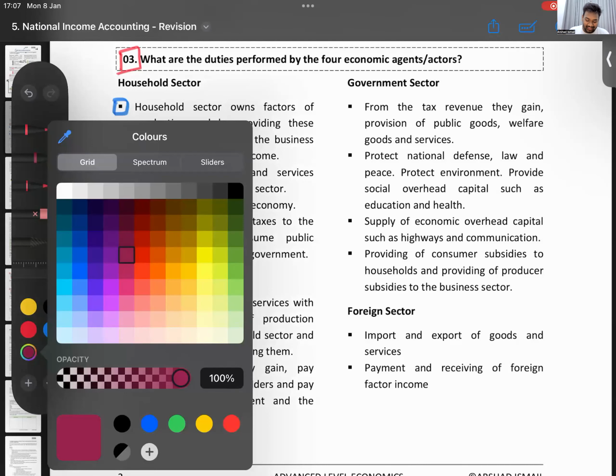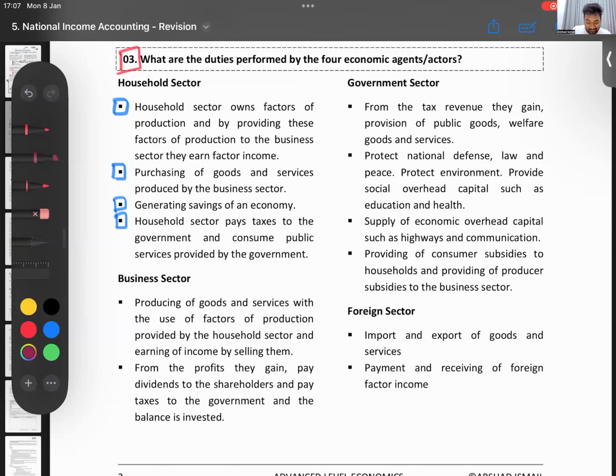Okay, now the business sector. What is the business sector? Business sector, they produce goods and services. They purchase factors of production from households, and from the profits that they make, they pay their shareholders, they pay a part as taxes, they save some as their reserves, they do different stuff.